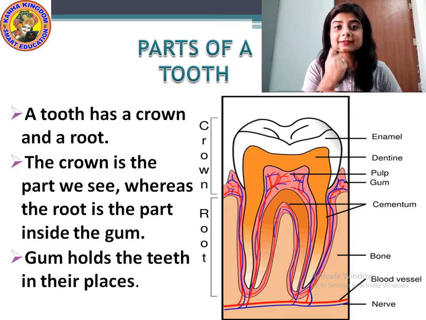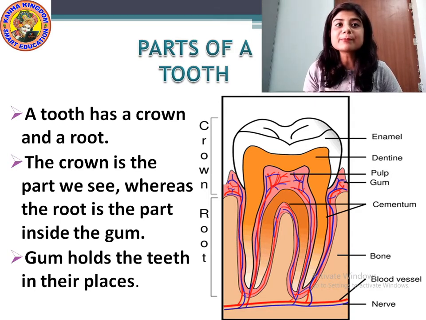And the root is fixed inside the gum, which we cannot see. Those are the roots of a tooth. Understood? The roots are fixed inside the gum of our mouth.